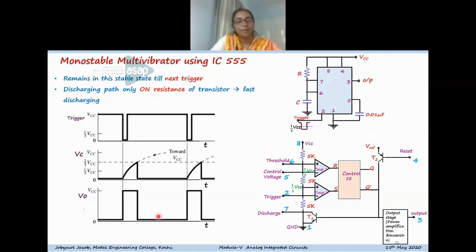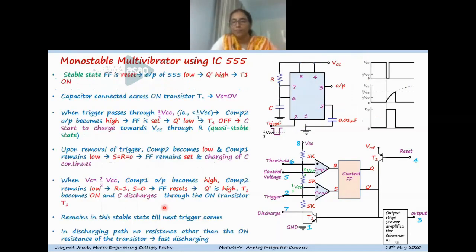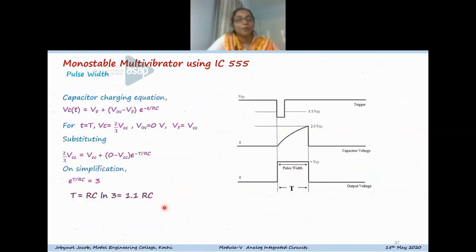It can also be considered a pulse stretcher. By applying a trigger signal, you can stretch the width of the pulse. There are many applications also. Now this is the complete picture of the operation of the monostable multivibrator. You can refer to it later. And the pulse width of the monostable multivibrator can be derived from the basic capacitor charging equation. Here you can see that this is the monostable operation.